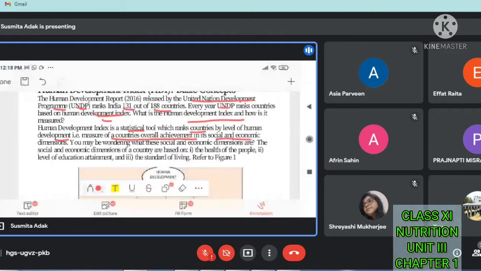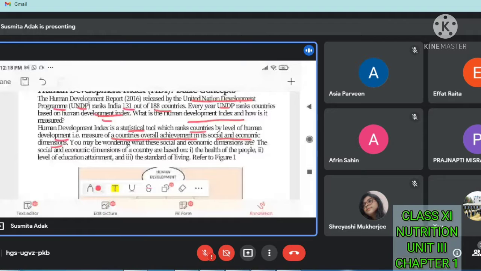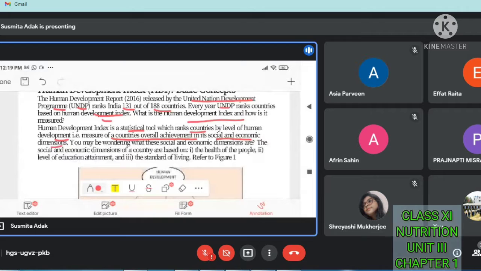Means they will measure the human development, how humans are developing their social and economic level. This is the statistical tool and it is known as the Human Development Index.